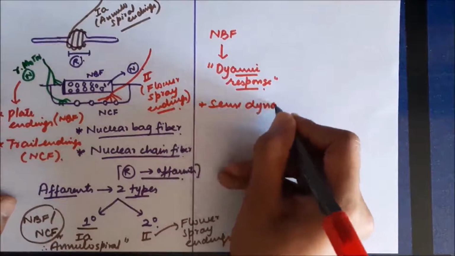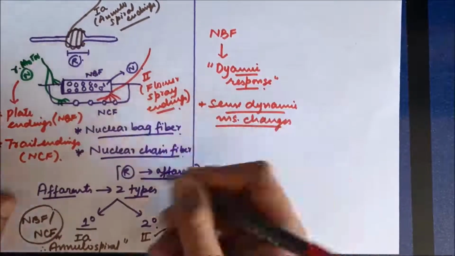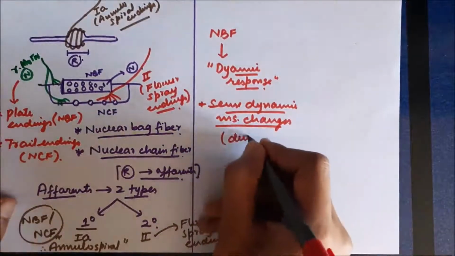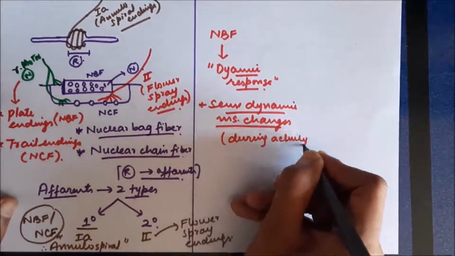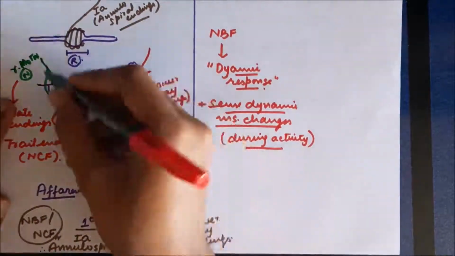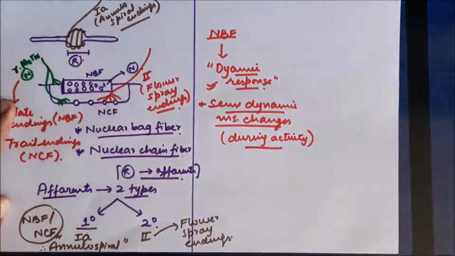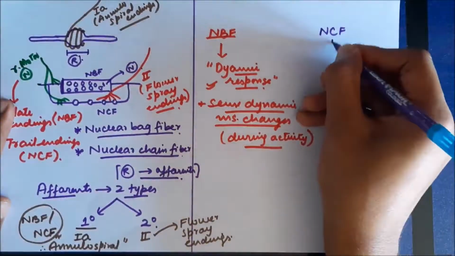So what do we mean by dynamic response? It means the nuclear bag fiber fires by sensing dynamic muscle change. That means during the actual activity, when the muscle is actually contracting, when there is a dynamic change in the length of the muscle, at that time nuclear bag fibers are responsible for firing through mainly 1A fibers, and this response is called dynamic response.